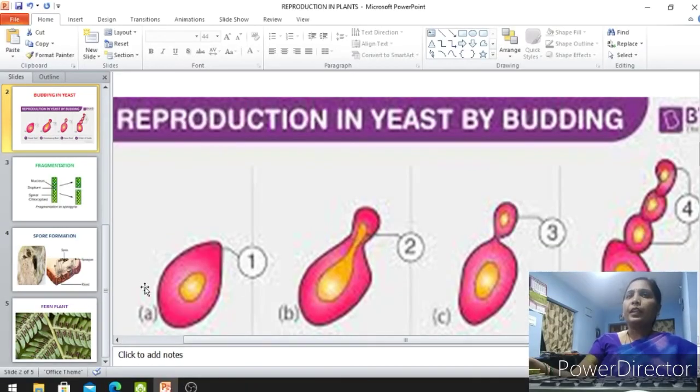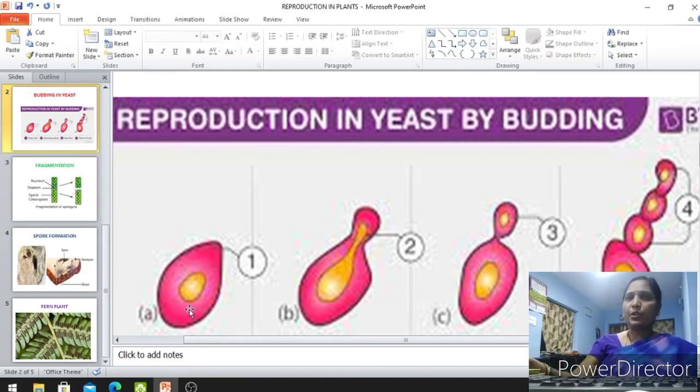See, this is the mother yeast cell. When we give the sugar solution for this, it uses the organic matter and undergoes a fermentation process. Fermentation is nothing but yeast cells breaking down the organic matter and releasing carbon dioxide plus ethanol. So that's why it gives an alcoholic smell actually. It gives some alcoholic smell.